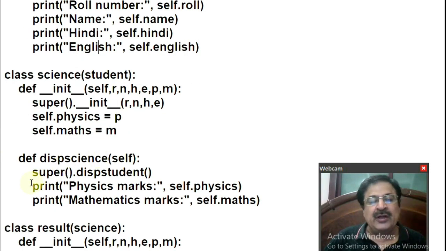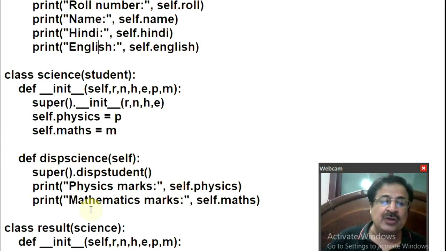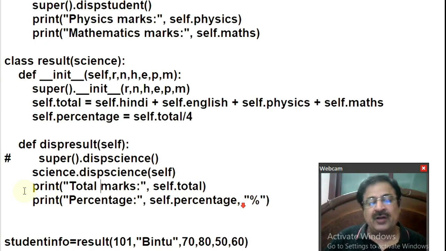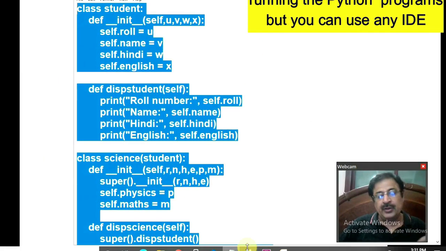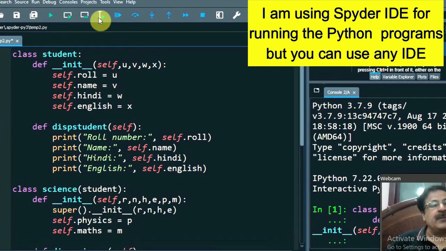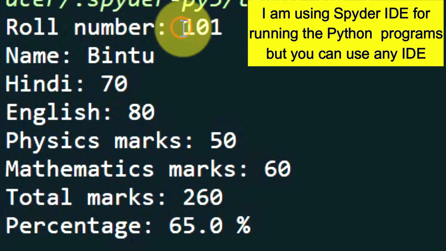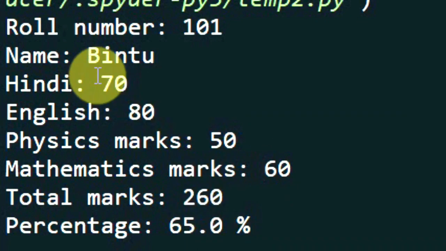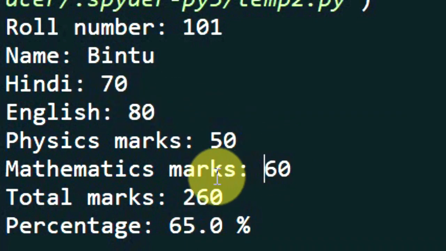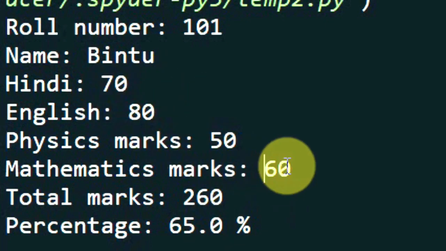Control will come to the statements of the disp science function which are not yet executed. So it will execute these two print statements displaying the physics and maths marks. After that, these two statements of the disp result function will be executed, displaying the total marks and percentage. So let us copy this program into the Spyder IDE and let us run this. See, roll number, name, Hindi, English, physics and maths marks. This is the total. Total of 70 plus 80 plus 50 plus 60 is 260. And the percentage of 4 subjects is 65%.